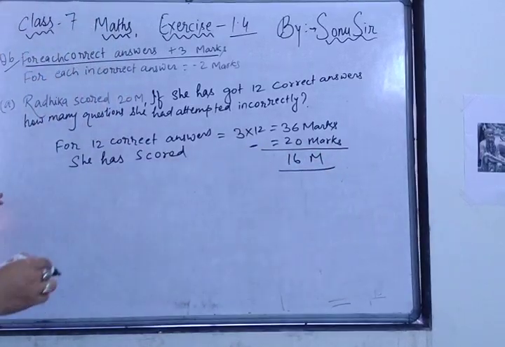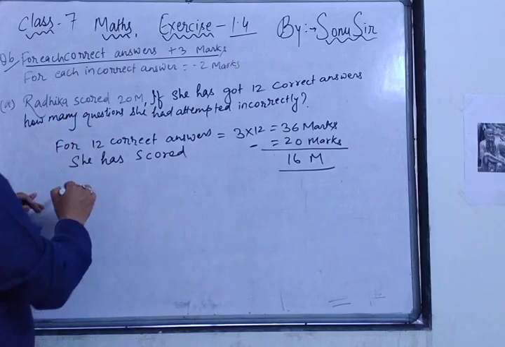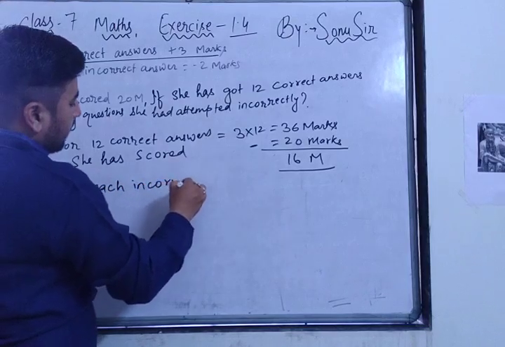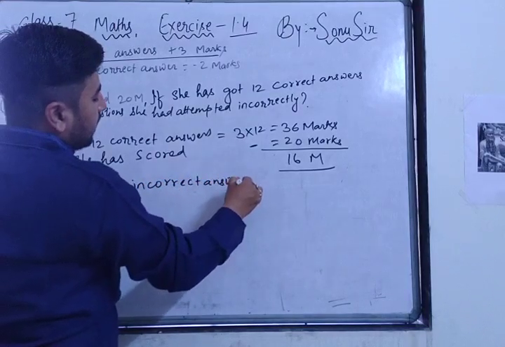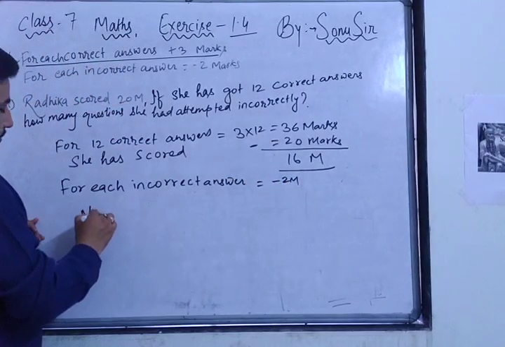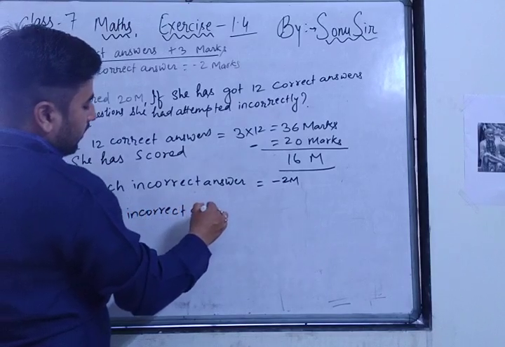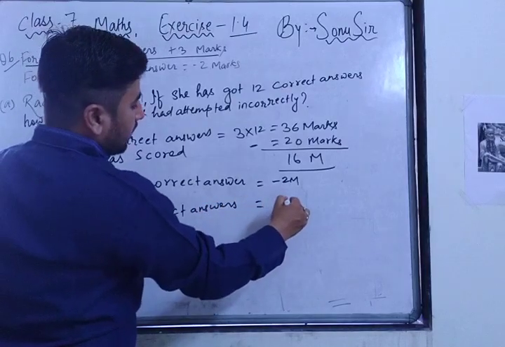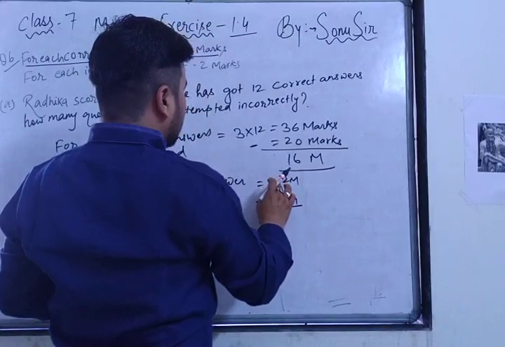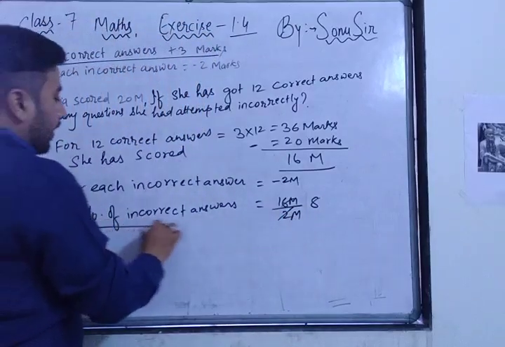So now the question is, for each incorrect answer it's minus 2 marks. So how many questions did she attempt incorrectly? For each incorrect answer is equal to minus 2 marks. So the number of incorrect answers is equal to minus 16 by minus 2, which is equal to 8. So the number of incorrect answers was 8.